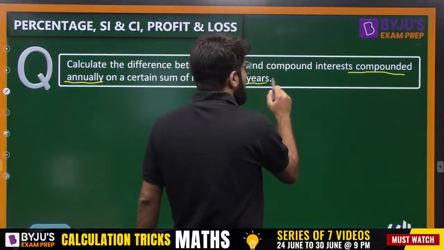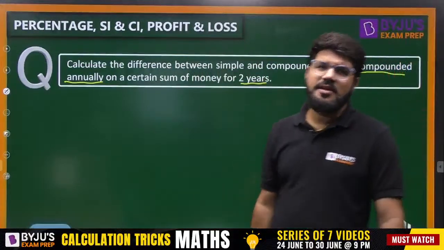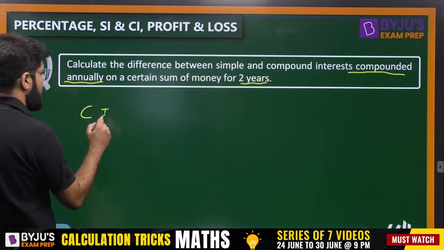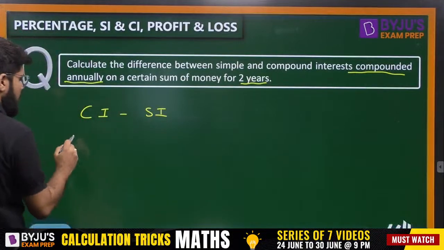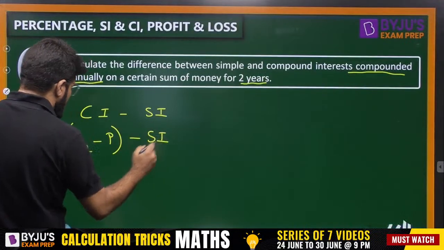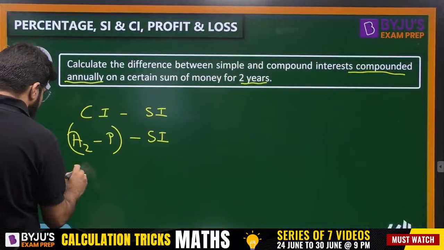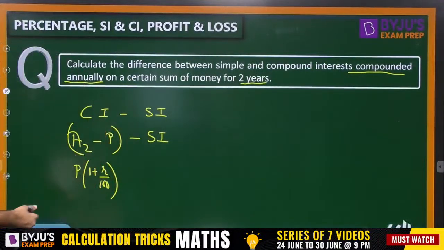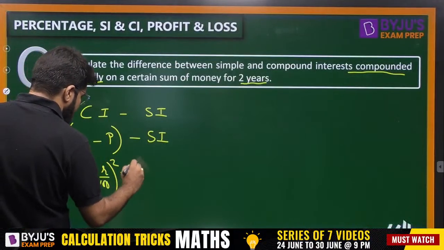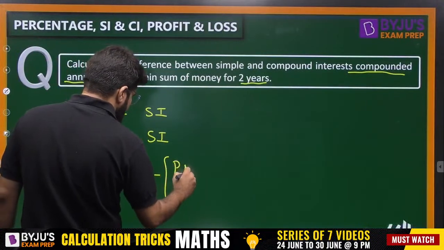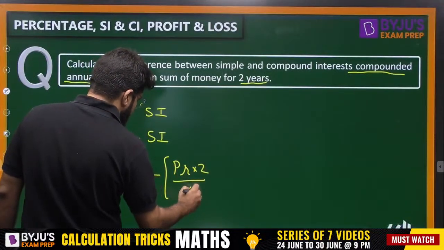Difference between simple interest and compound interest: at the end of first year, there is no difference, na? But at the end of second year, how much is the difference? I need compound interest minus simple interest, and compound interest is always given by amount minus principal. Simple interest, we have the formula. So what is the formula for A2? A2 is given by P (1 plus r by 100) whole square, minus P. That is the compound interest, and simple interest is PRT upon 100.